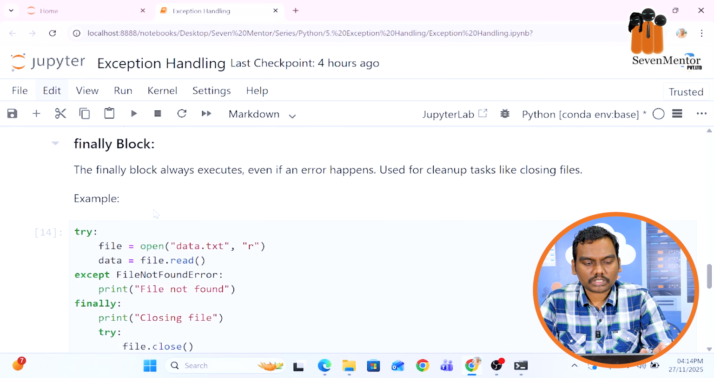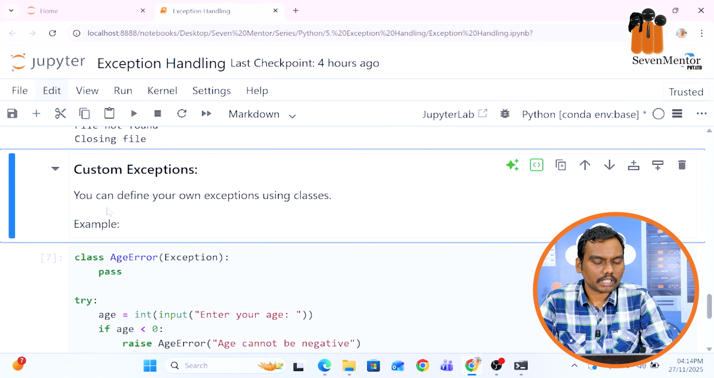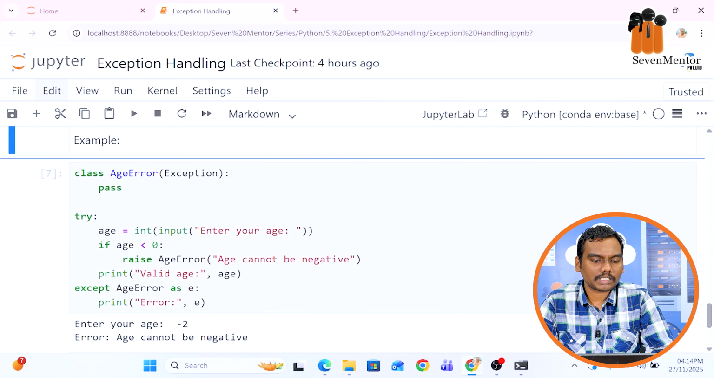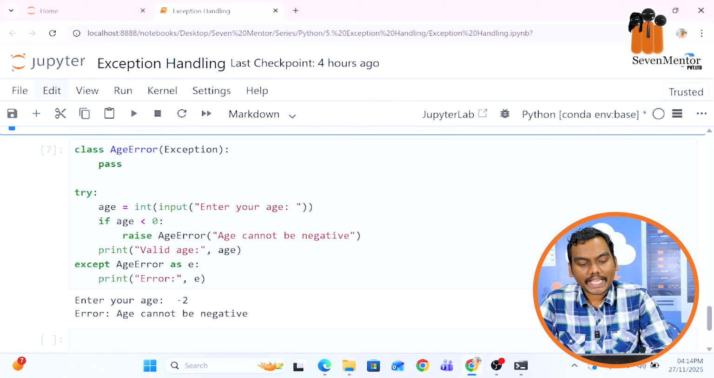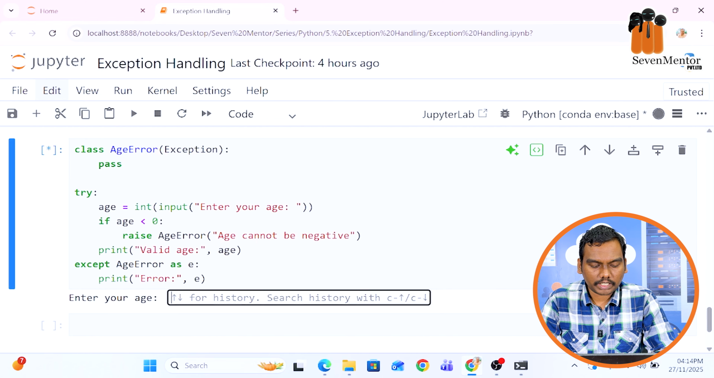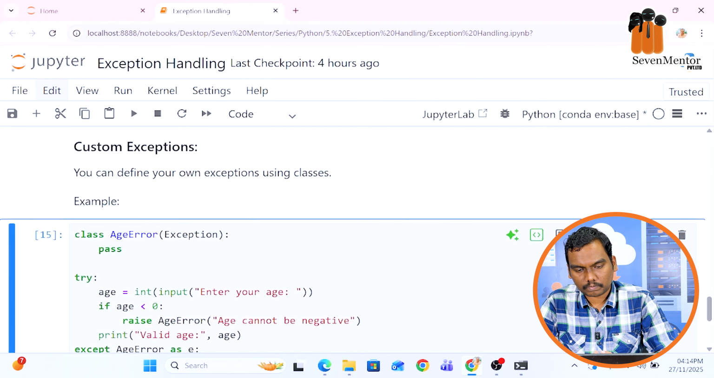Now what if you want to just custom some exception? When you can define that. So with the help of custom exceptions, you can define your own exceptions using classes. Let's consider the example. Class age error, exception pass, try age integer input, enter your number. Then if age is less than 0, raise age error, print valid age, except age error e. And if I run it, let's say I have entered a negative number, minus 25. Age cannot be negative. So this is how even you can custom some particular exception.